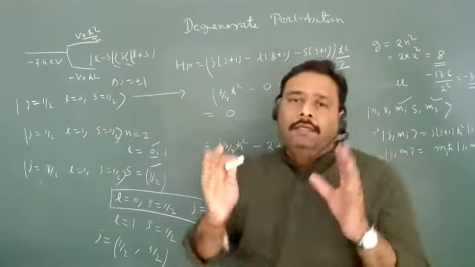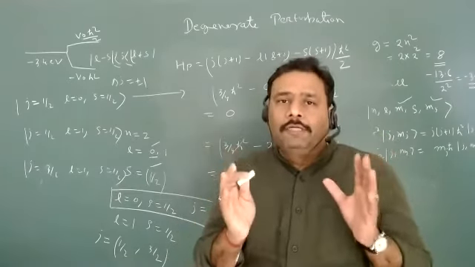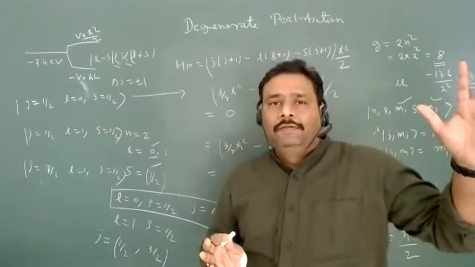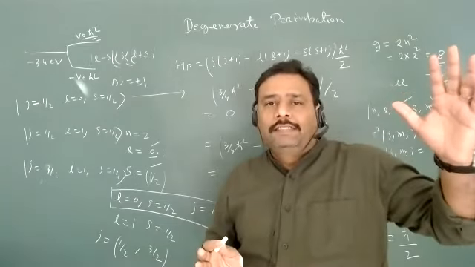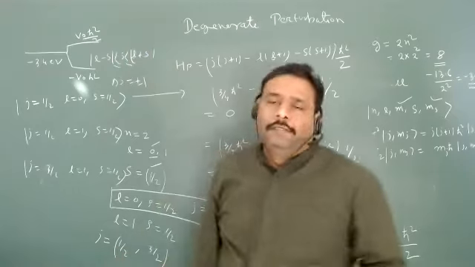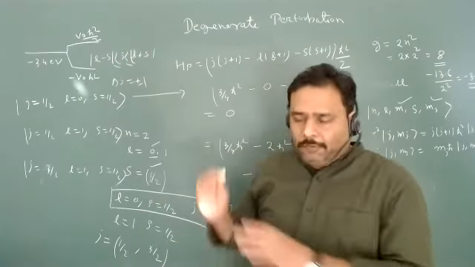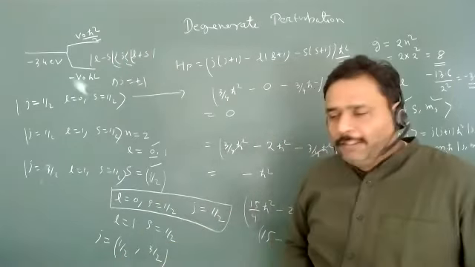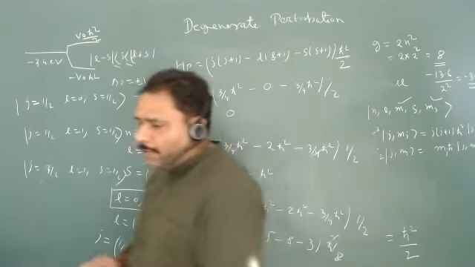Because actually my original Hamiltonian is 8 cross 8, but there is 8-fold degeneracy, and that 8-fold degeneracy can break into 2 parts. And I think you have done this in something like the Zeeman effect in your atomic physics, isn't it?